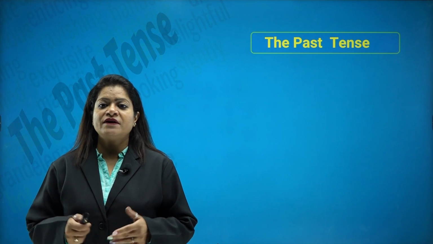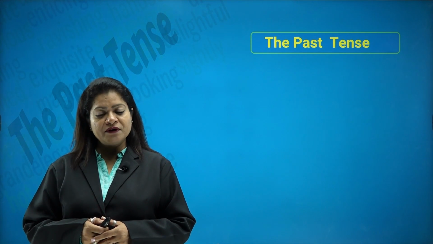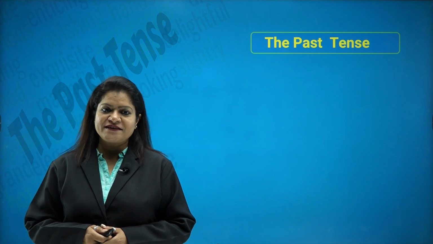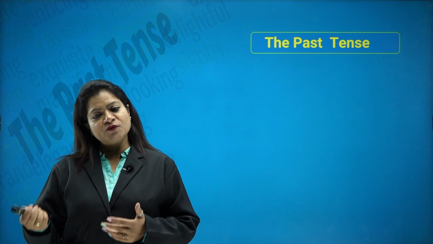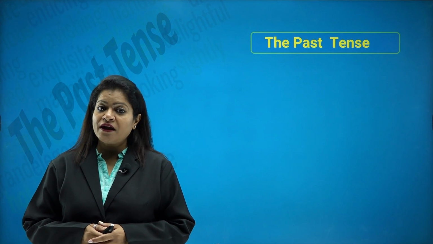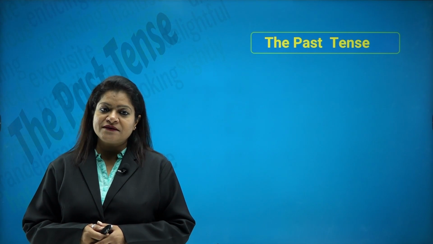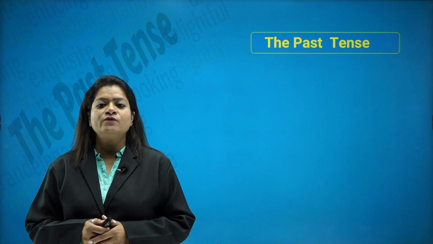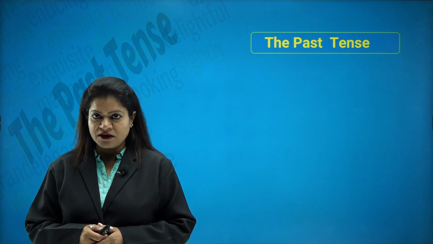Past tense is when we talk of things that have happened before we even talk of them. For example, what I did yesterday. So, yesterday I went to a party. So, it is something which I was doing yesterday or I did yesterday. There I was eating ice cream. I was enjoying with my friends. So, this is how I would talk of something which has happened in the past.